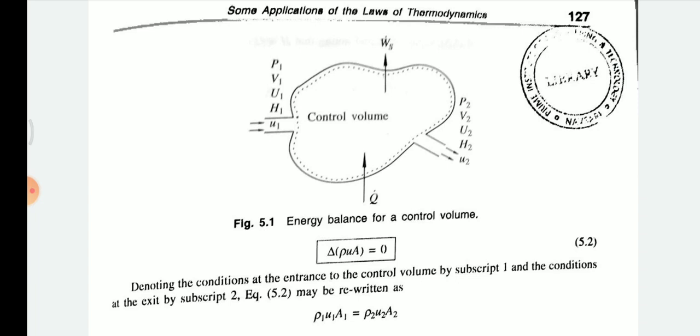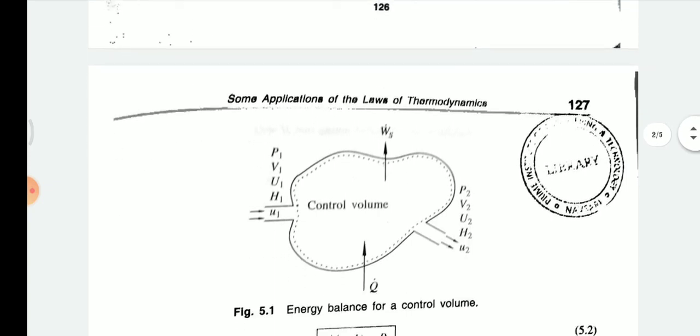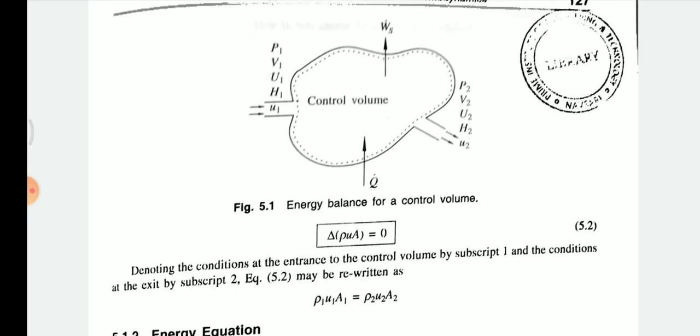Why is it like that? Because we consider this process as steady state, whatever is entering at the inlet is the same as what is leaving at the outlet, so that's why we consider it constant. So denoting the condition at the entrance to the control volume by subscript 1, and the condition at the exit by subscript 2.